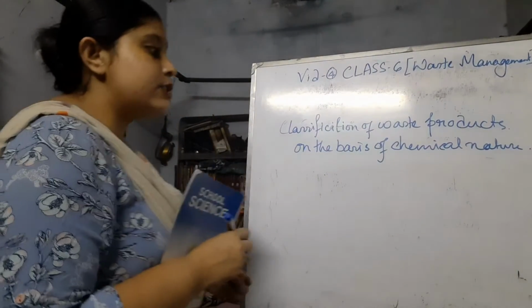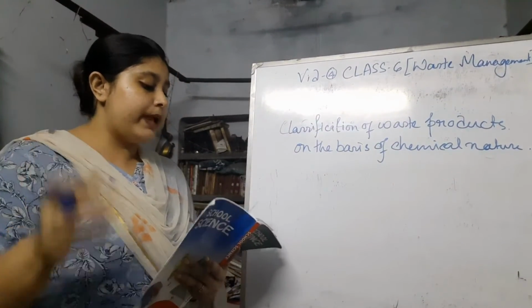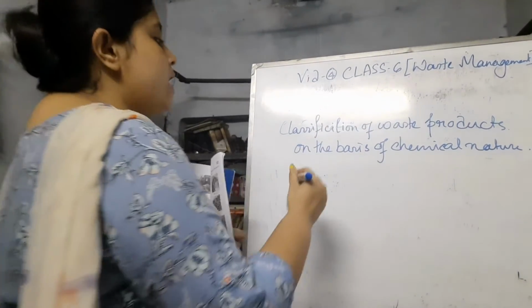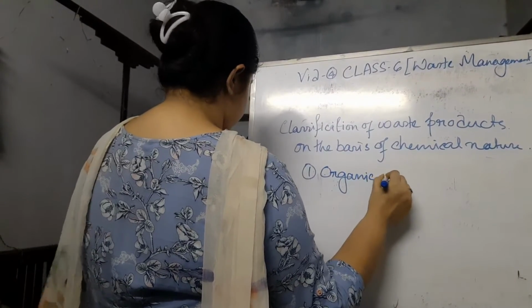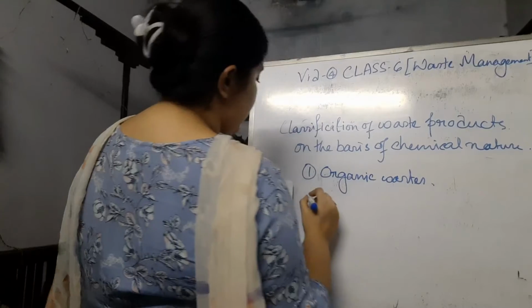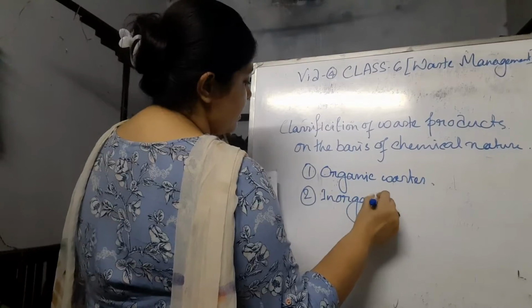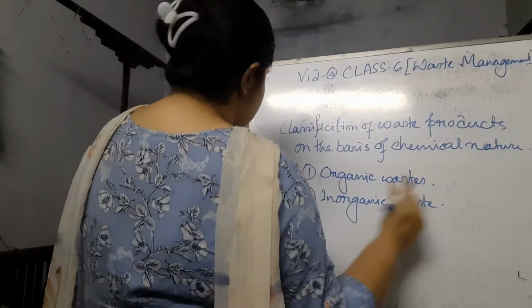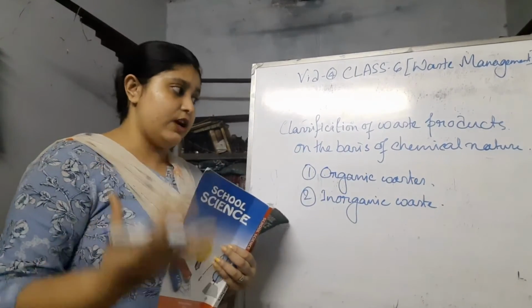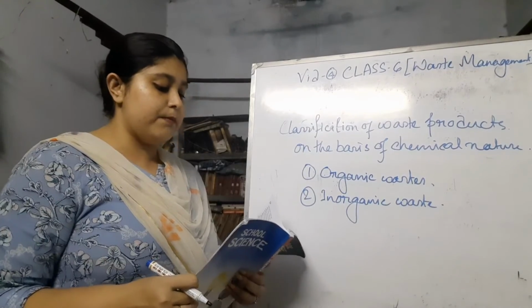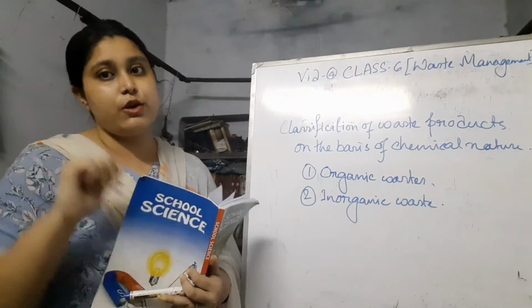According to the chemical nature, they are mainly of two types: one, organic waste, and the second one, inorganic waste. Organic means the organic salts and the products which are actually organic, and inorganic means the complex ones like nylon, rubbers, etc. So we are going to discuss this by these pictures, so let's watch.